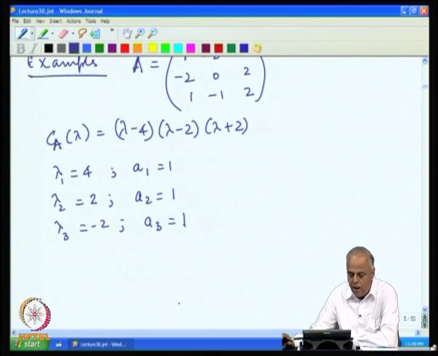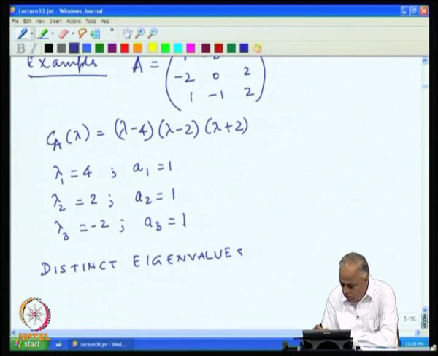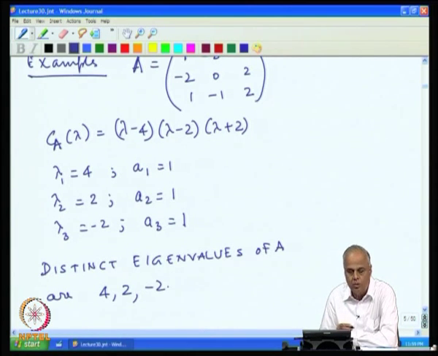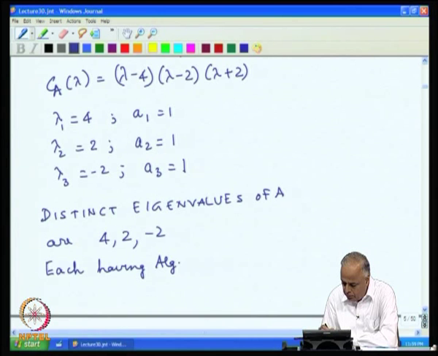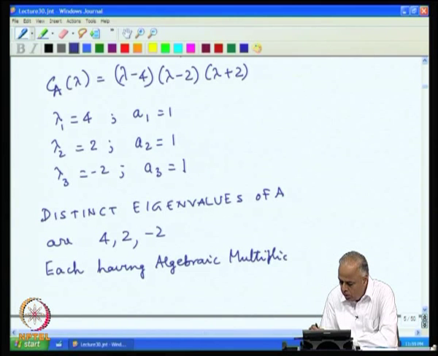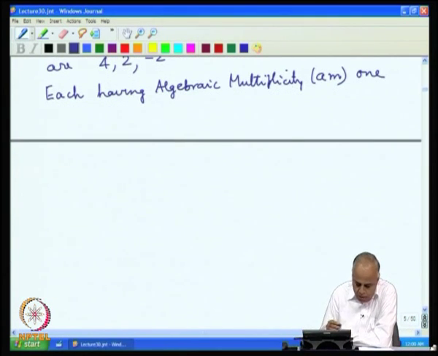So, the distinct eigenvalues of A are 4, 2, minus 2, each having algebraic multiplicity 1. From now on, we will write AM for algebraic multiplicity. So, each has algebraic multiplicity 1. Let us look at another example.